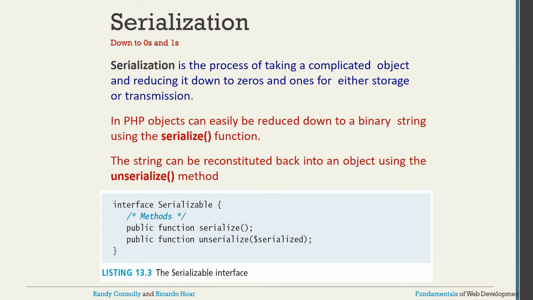Clear? So with the help of serialize, you can easily reduce it down to a binary string, and reconstitute it back with the help of the unserialize method. Serialization is the process of taking a complicated object and reducing it down to zeros and ones for either storage or transmission.